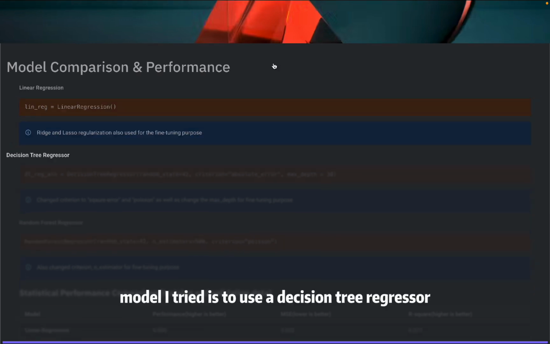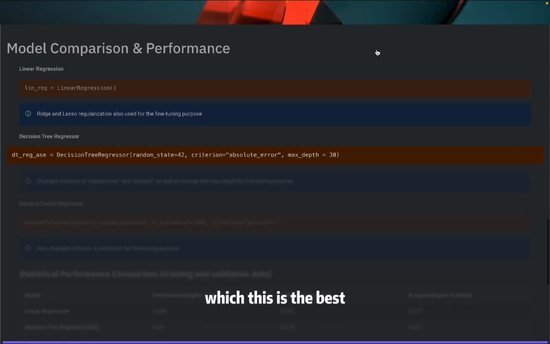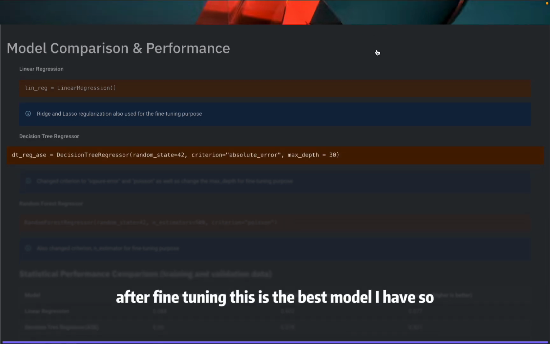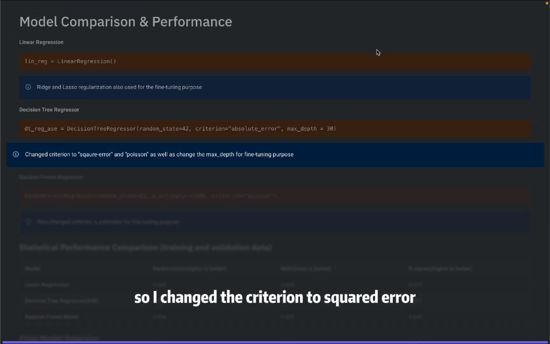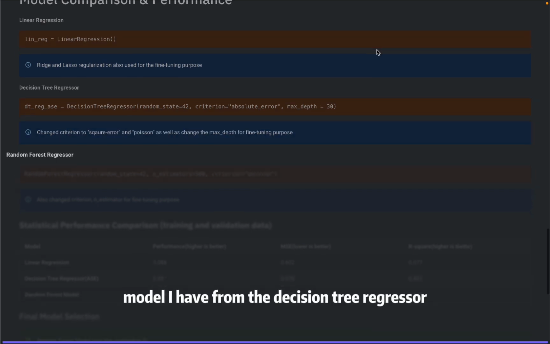The second model I tried is a decision tree regressor. After fine-tuning, this is the best model I have. I set the criterion equal to absolute error and the maximum depth equal to 30, which gave me the best statistics over all other parameters I have tried. I also changed the criterion to squared error, and I tried the Poisson criterion. I also tried different sets of maximum depths, which you can see in the notebook. But this is the best model I have from the decision tree regressor.